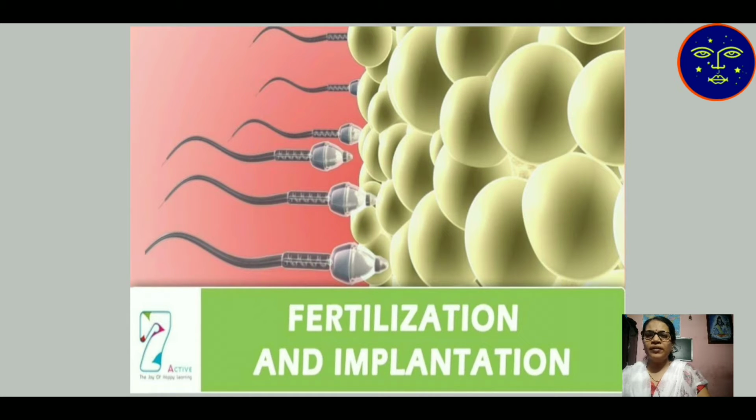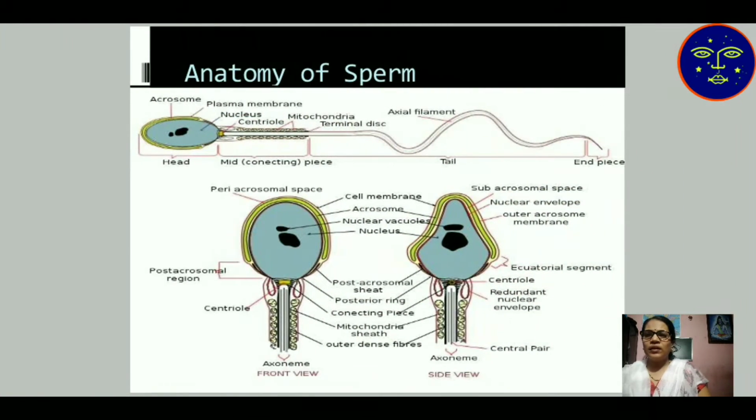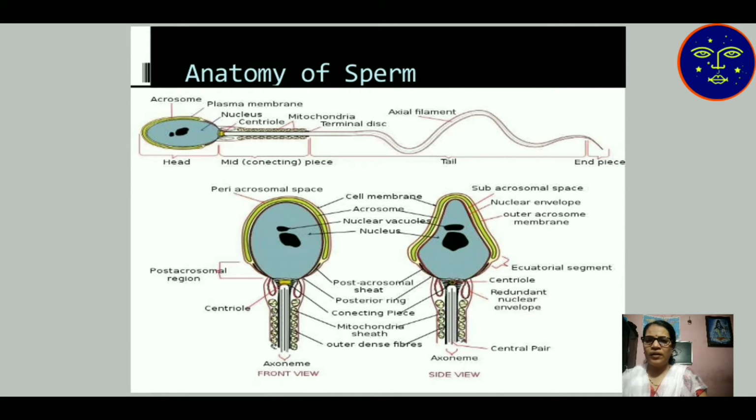The sperm enters the female ovum and fertilization takes place inside the fallopian tube. The anatomy of a sperm: the head is known as the acrosomal head, then the nuclear envelope is present, the outer acrosomal membrane, then the middle portion is known as the neck, and last the tail is present. This is all about the sperm structure.